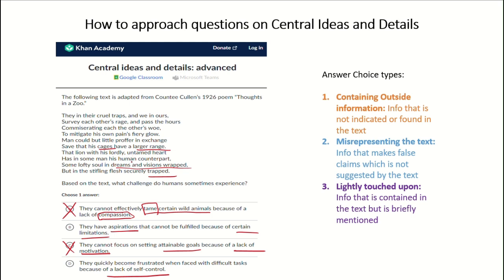So all of these answer choices, A, C, and D, they all fall under this category. They all contain outside information, right? This lack of self-control, or talking about compassion, or taming wild animals, or lack of motivation. They are all outside information, not indicated or found in the text. So we eliminate those answer choices, and so we are left with B as the right answer choice.